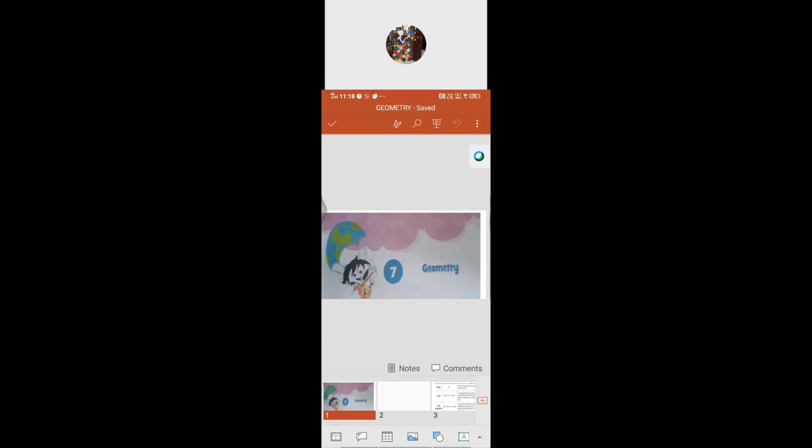Children, you must have seen many things at your home and in your surroundings, isn't it? Every day we see different shapes. Some are square, some are rectangle, triangular, circular. So you already know about shapes. These shapes are called geometrical shapes. So let's revise these shapes.